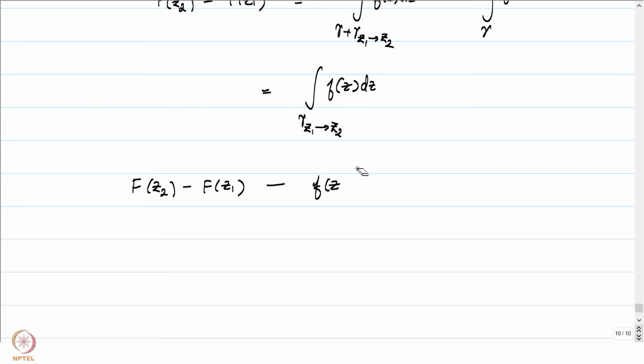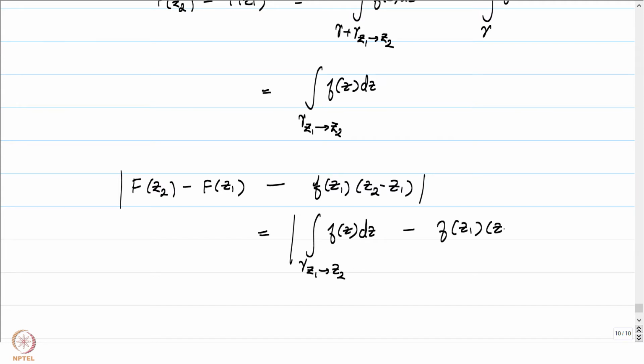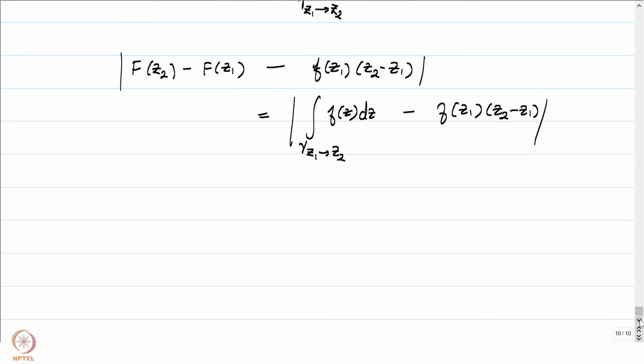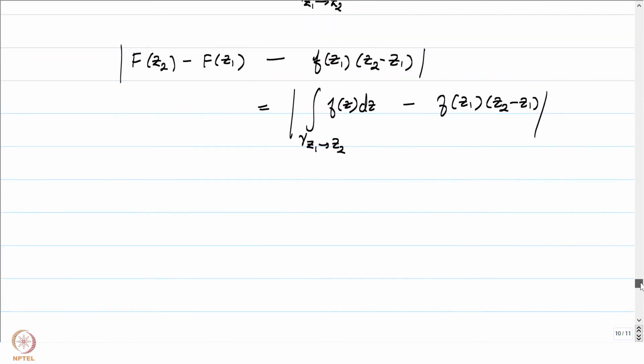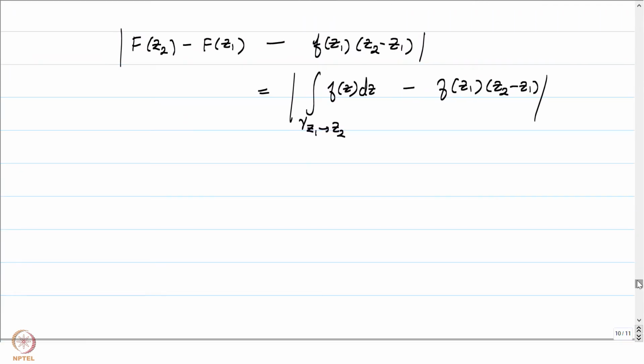Small f of z1 times z2 minus z1. Let's try to estimate this. Going by what is written above, this is equal to the absolute value of the integral of f of z over gamma from z1 to z2, minus f of z1 times z2 minus z1. So this is precisely what we get. And again, what will be the integral of a constant over a straight line path? It's just going to be what I am writing here.